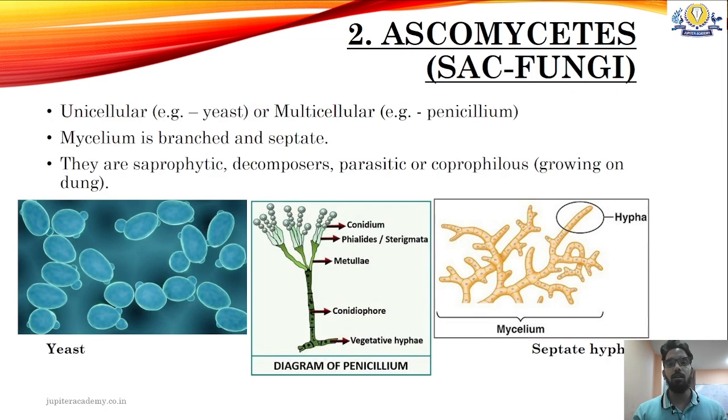Okay, going to the next class, which is Ascomycetes. They are also known as sac fungi because of the shape of their fruiting body, which is called ascocarp, which is in the shape of a sac. It is a very major group of fungi which consists of both unicellular as well as multicellular fungi. Example of unicellular fungi is yeast, and examples of multicellular fungi are many. In this case, it is Penicillium. Mycelium here is branched as well as septate. These have a variety of habitats in the form of saprophytic, decomposers, parasitic, and even coprophilous. Coprophilous means those which grow on dung.